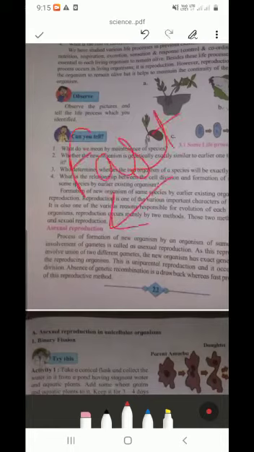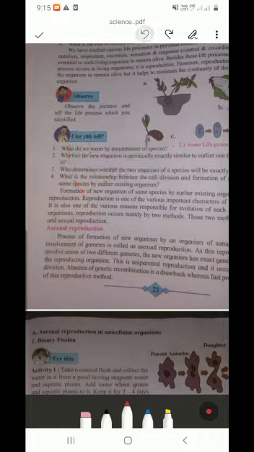Asexual reproduction is a fast process. And the disadvantage is that here genetic recombination is not there. That is the disadvantage or drawback of this method.